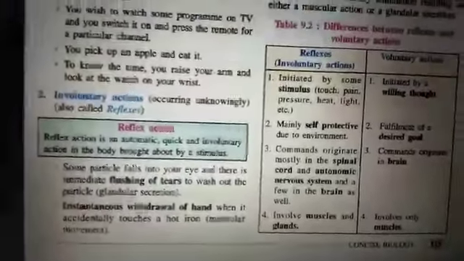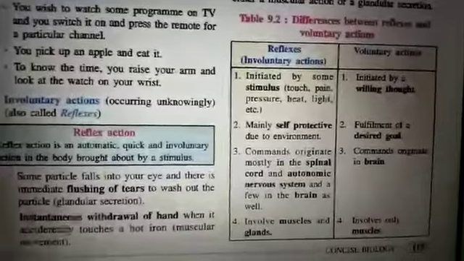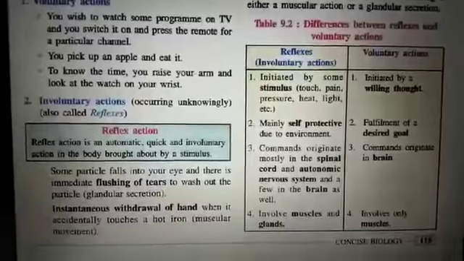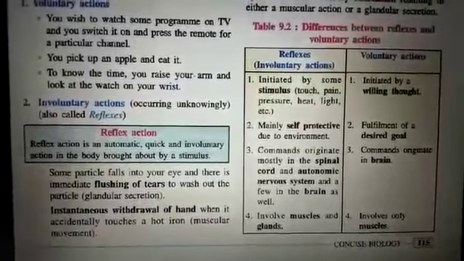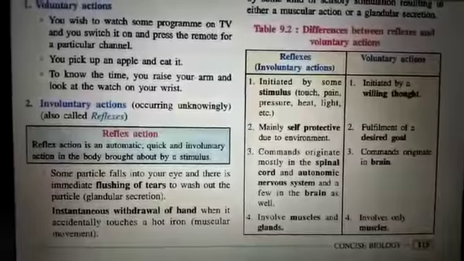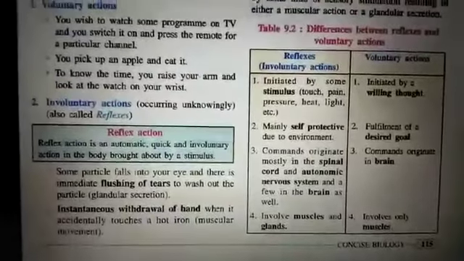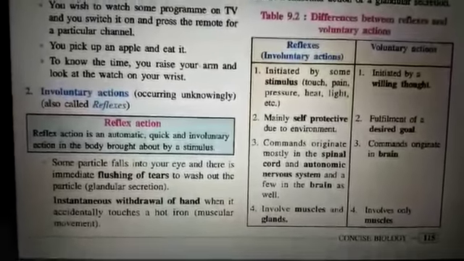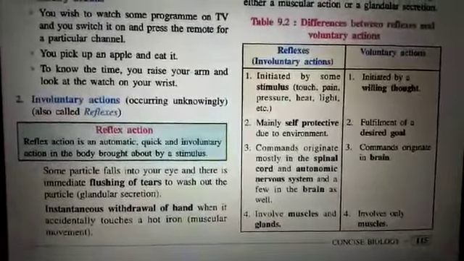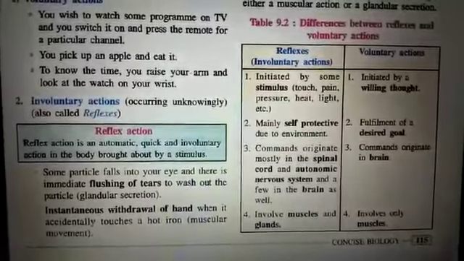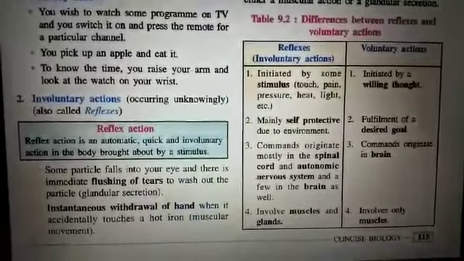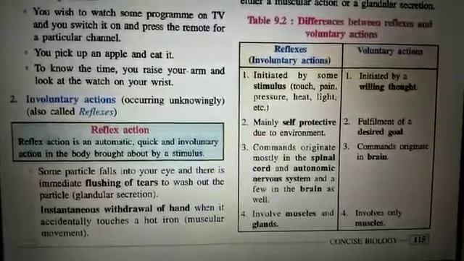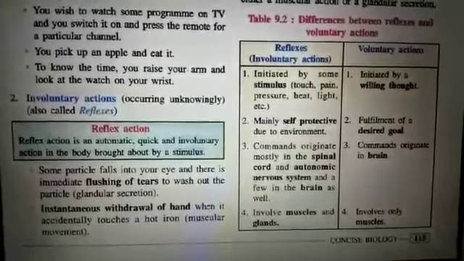Involuntary actions are done unknowingly, by the glands, or you can say the muscles related to them. Example: flushing of the tears, a glandular secretion. If some particle falls into the eye, there is an immediate flushing of tears to wash out the particle, and that is considered an involuntary action. Glandular secretion, because inside the eyes you have a lacrimal gland which carries out this function. Then instantaneous withdrawal of a hand when it accidentally touches a hot iron, that is a muscular movement.